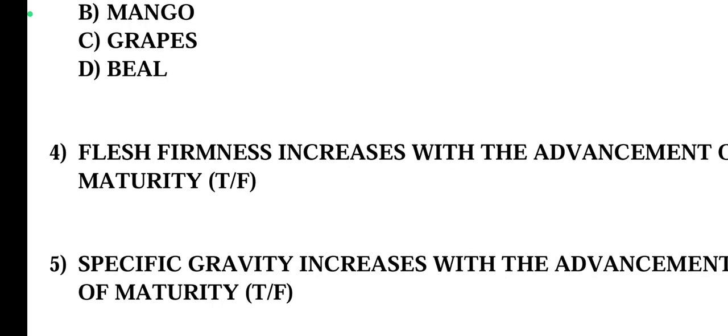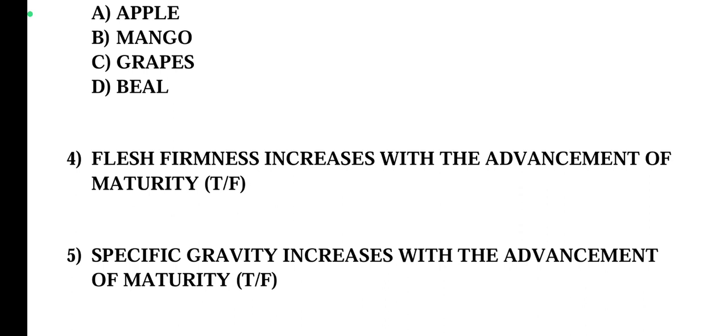Now question number 4. Flesh firmness increases with the advancement of maturity. True or false? The right answer for question number 4 is false.